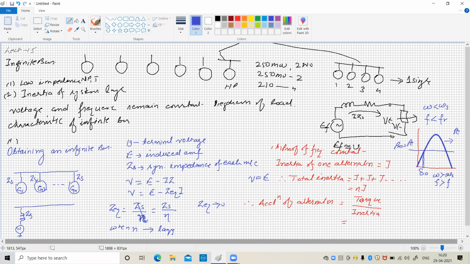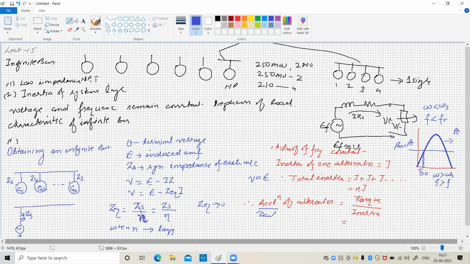Now here what we consider is that there are a number of alternators connected in parallel, and as they are connected in parallel, the total effective inertia of the machine is so large that the acceleration, or also the deceleration, of the alternator is equal to torque divided by inertia.